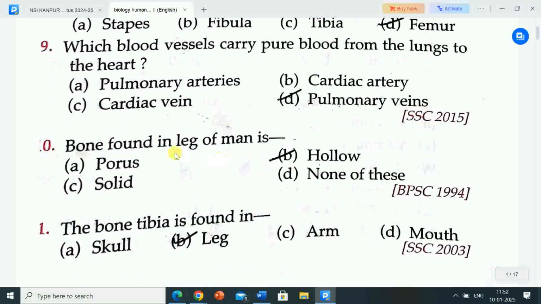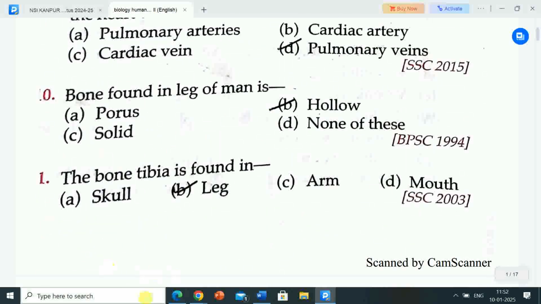Next question is, bone found in leg of man is. Options are A porous, B hollow, C solid, D none of these. Correct answer is option B, hollow. Bone found in leg of man is hollow.